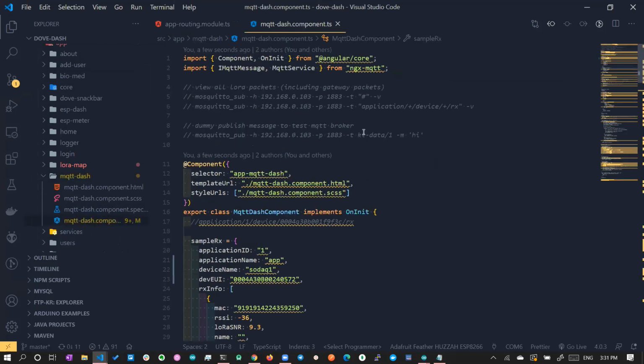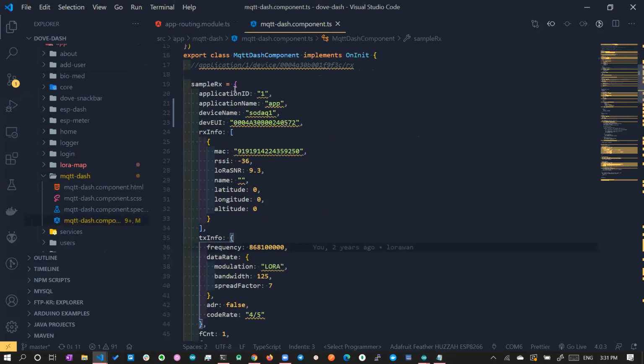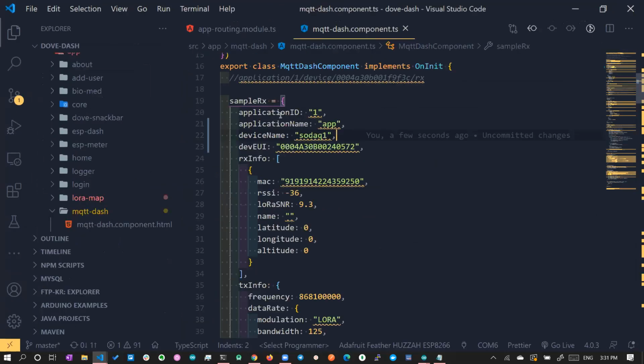When you read a particular data, your data will be in a format like this. You will get the application ID, which is 1, the application name, which is app, the device name, which is SODAC1, and the device EUI, which is this particular unique identifier. You will have your MAC address and RX info.